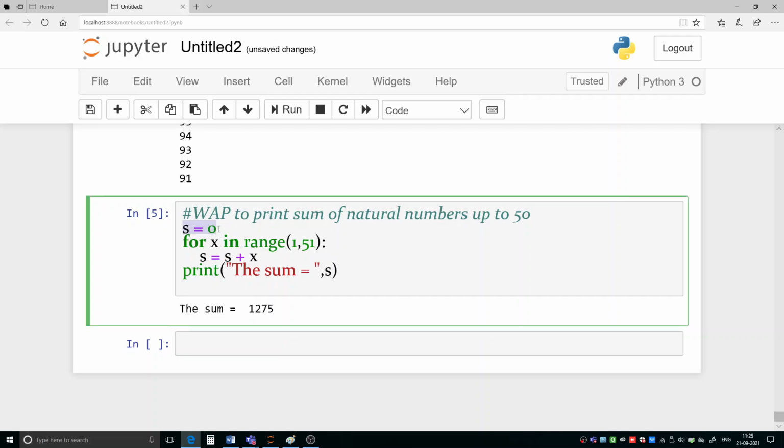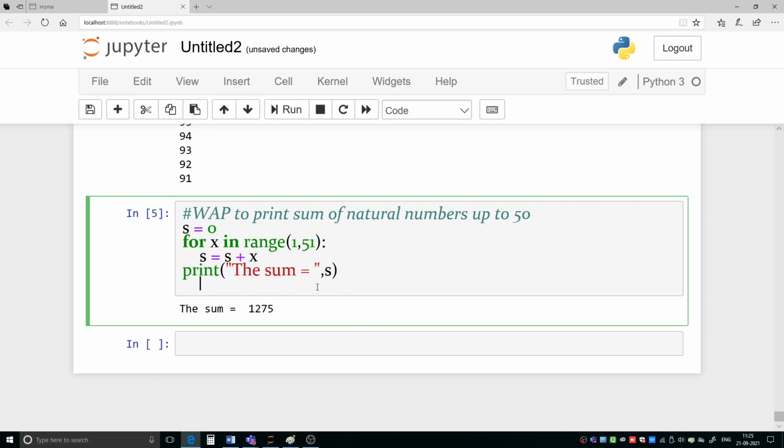Now here once again you see, this initialization of s is required one time. That's why we are keeping it out of the loop. Then this action, adding every value of x to s, is required every time. That's why we are keeping it inside the loop. But the ultimate value of s we need to print one time. The final value of s we need to print one time. That's why we are keeping this statement out of the loop.